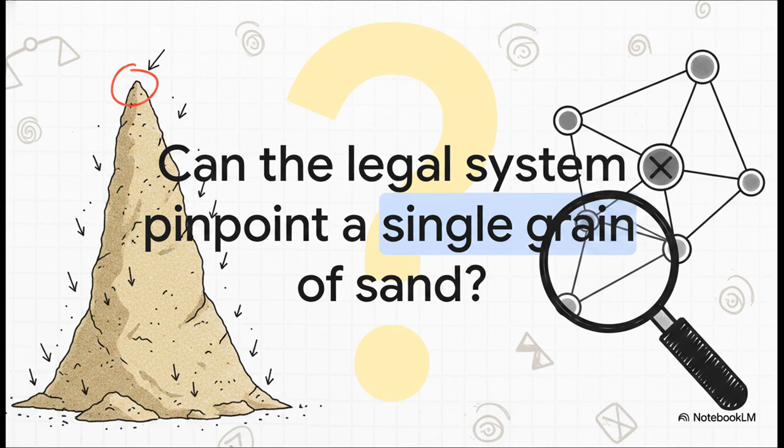Ultimately, this explainer leaves us with a really profound question right at the intersection of physics and justice. If our complex social systems naturally build toward these chaotic, critical states, can the legal system ever truly pinpoint the single grain of sand responsible for an avalanche? Or are we just wasting time pointing fingers at the peripheral edges, while completely ignoring the massive hubs that actually have the power to shake the foundations of our world?